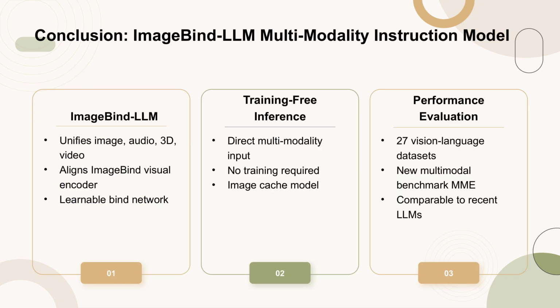In this work, the authors propose ImageBind-LLM, a multimodality instruction model that integrates image, audio, 3D point clouds, and video into a single large language model. This is achieved by aligning ImageBind's visual encoder with a language model through a learnable bind network. The model allows for training-free inference by directly feeding multimodality inputs into ImageBind-LLM without the need for additional training. To address modality discrepancies, a training-free image cache model is introduced.